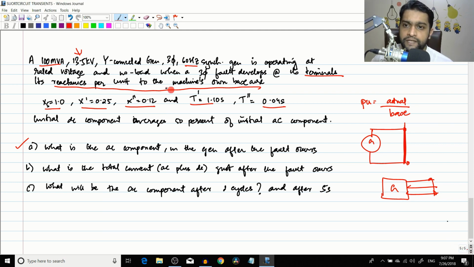Before that, let me just write down the ratings they have given. They have given it to be a 100 MVA generator, right? All these ratings are a separate topic and I will definitely take it.